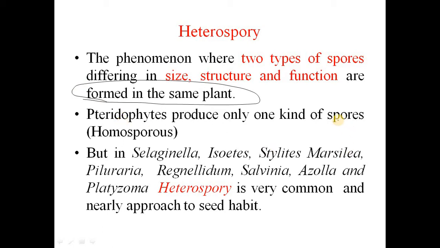Pteridophytes produce only one kind of spores, that is, they are homosporous, but in Selaginella, Isoetes, Marsilea, Pilularia, Regnellidium, Salvinia, Azolla, Platyzoma, heterospory is very common, and that leads to the seed habit which is observed in angiosperms.